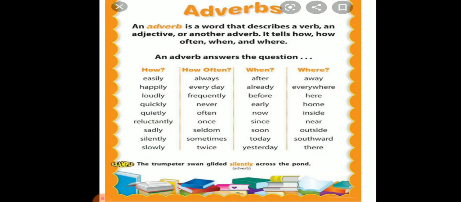An adverb answers questions like how often, when and where. If we simply look at the examples: happily; how often, for example every day, always, frequently, etc. When, for example already, after, before, early. Where, for example away, everywhere, here, etc.